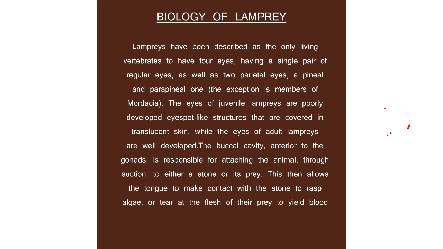Because they are found at the bottom of the ocean, and there are algae at the bottom of the ocean. Algae are like plants, and we know that plants have a lot of nutrients which these animals will need. So they use the stone to remove the encrusted algae, which gives them some nutrients.